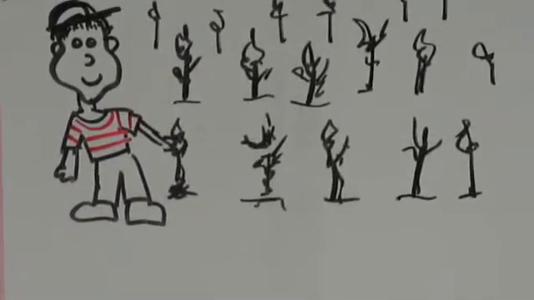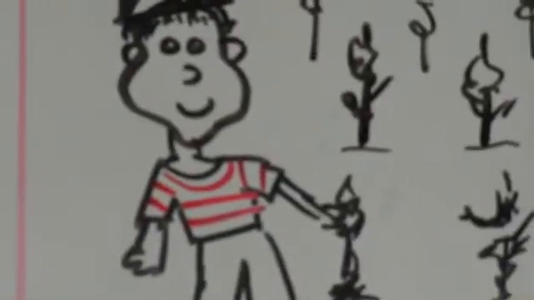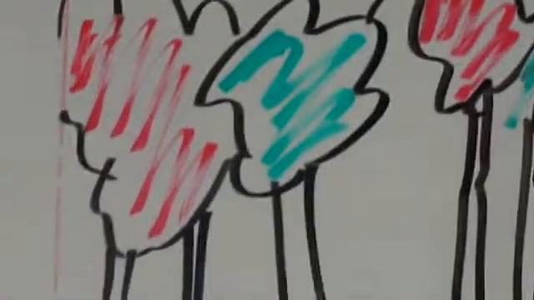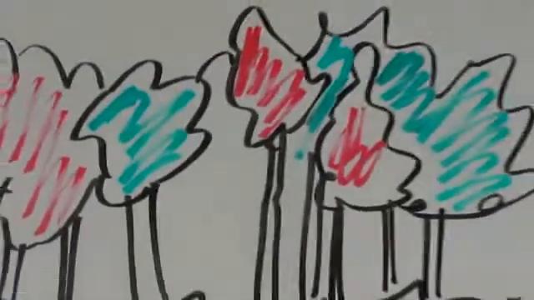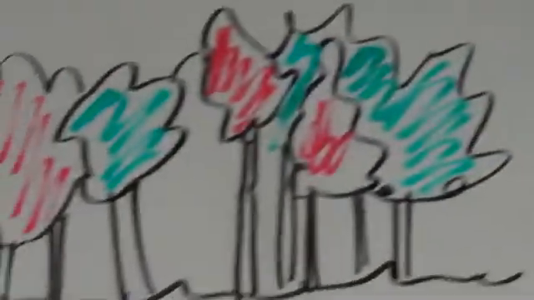Okay, hi there everybody. I'm going to tell you a little story which is going to lead into a math lesson. There was once a little boy named Rupert. There he is right there with his striped shirt. And he had a forest. And it was a beautiful forest. He liked it so much he called it the magical forest. The magic forest. Okay, anyways.